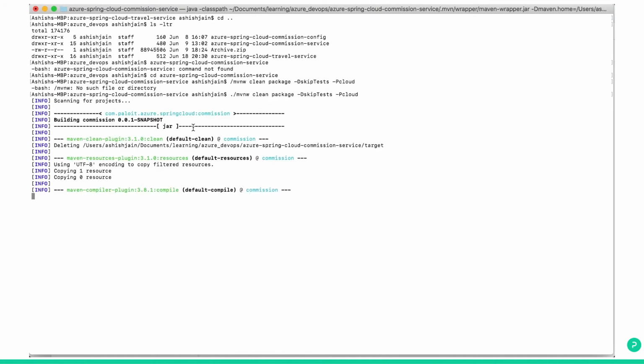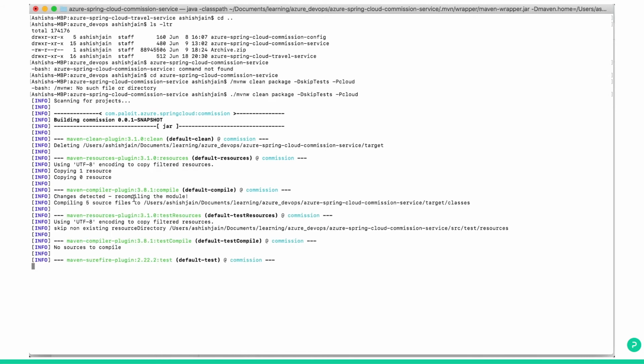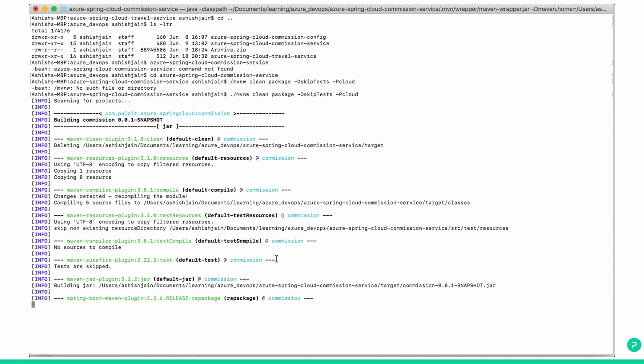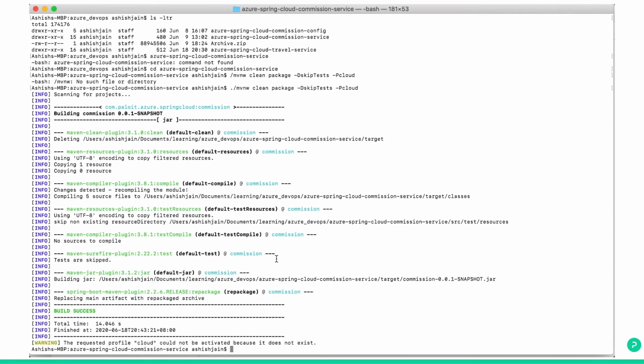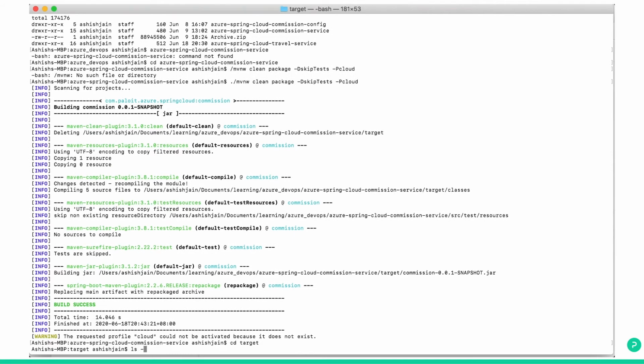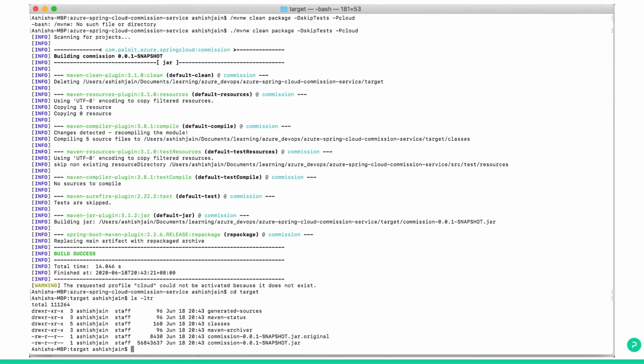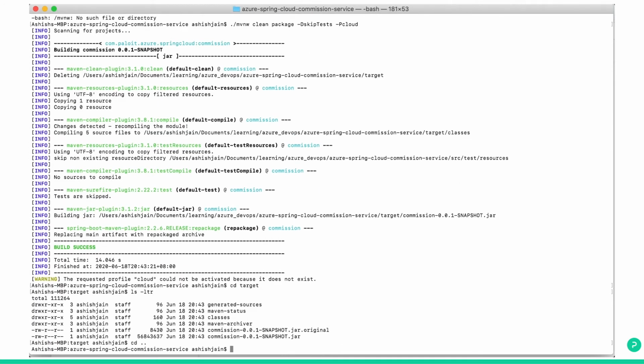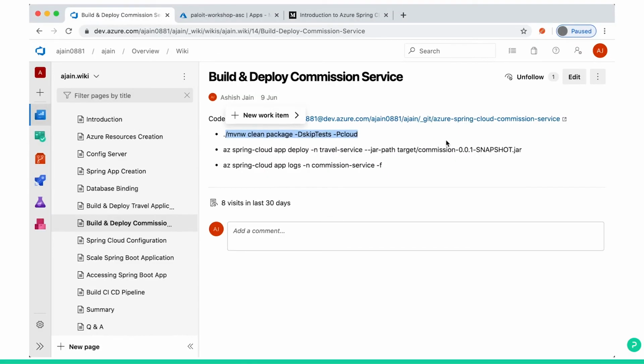It started building, compiling, jar, and success. cd target. So your jar is ready. Come back, and now we'll deploy this jar to Spring Cloud.